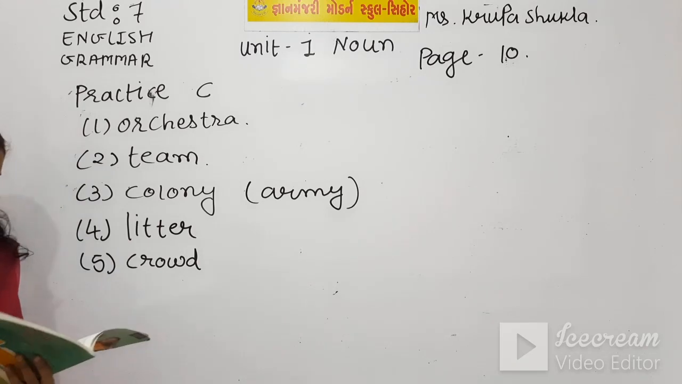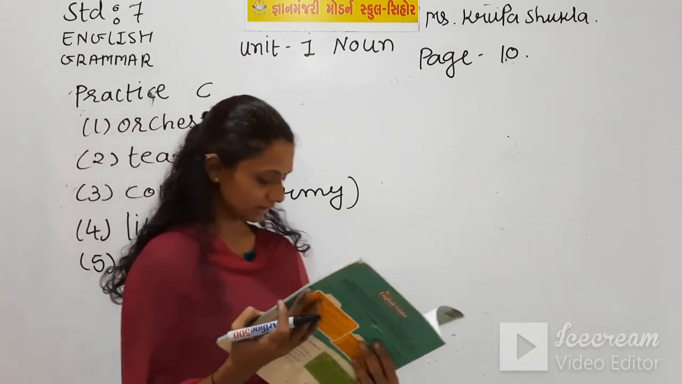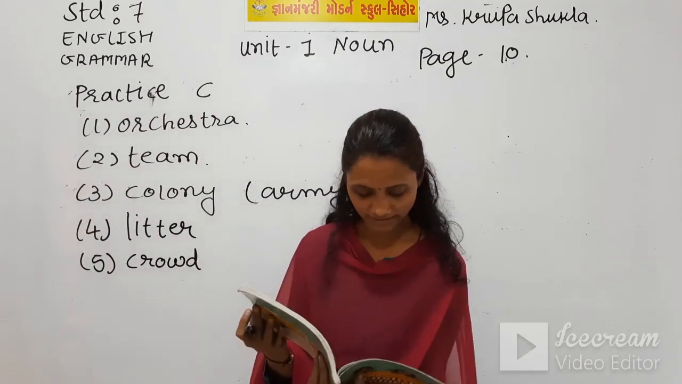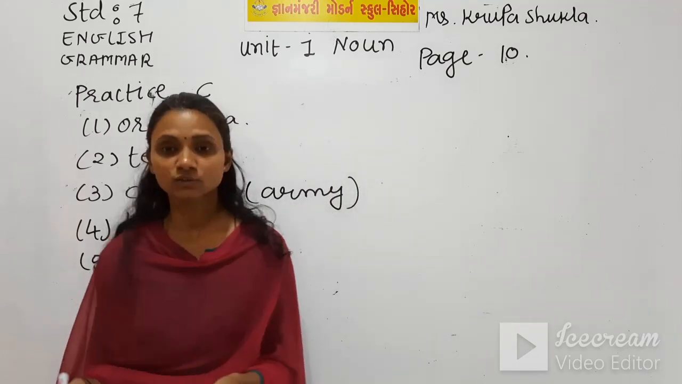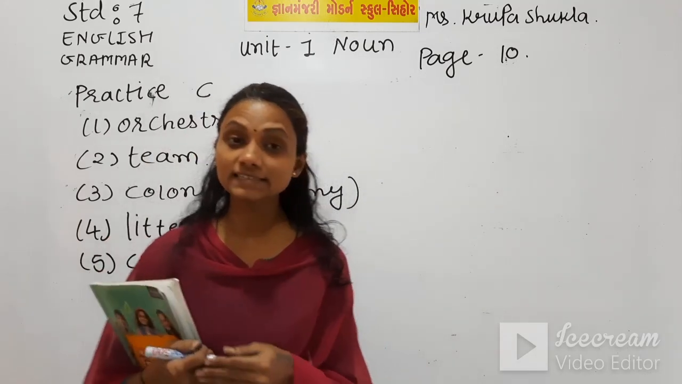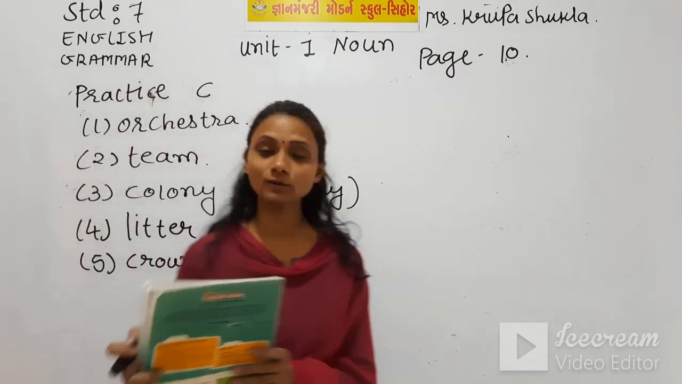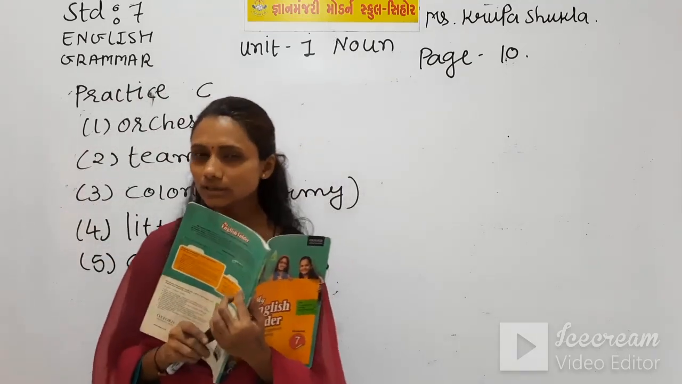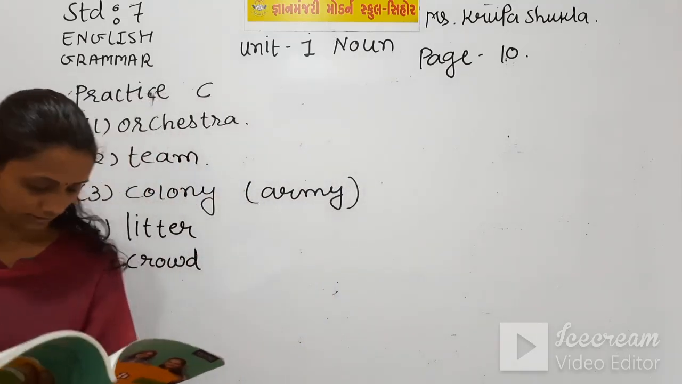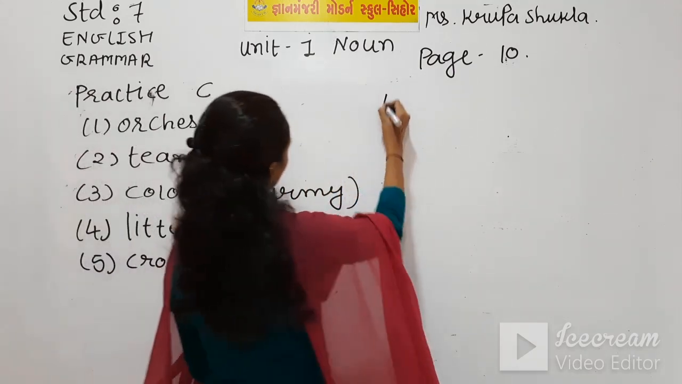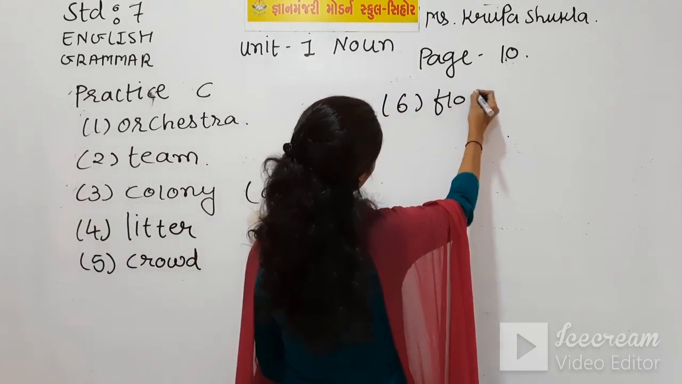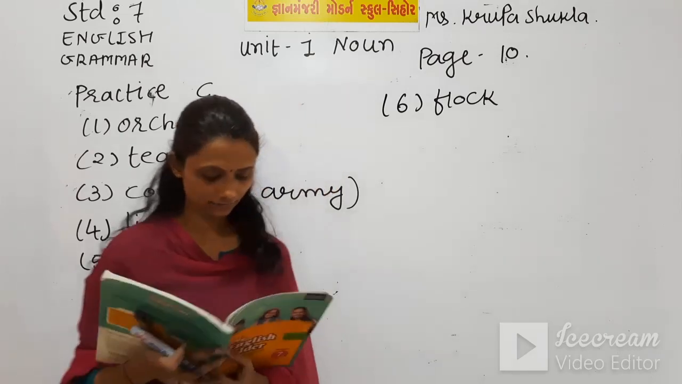Now number 6. Last evening a blank of birds came and sat right in front of our cameras. So there is no doubt. We discussed it that a group of birds is called flock when we were doing this collective noun. So if we have flock word, yes, we have. So flock is the right word.